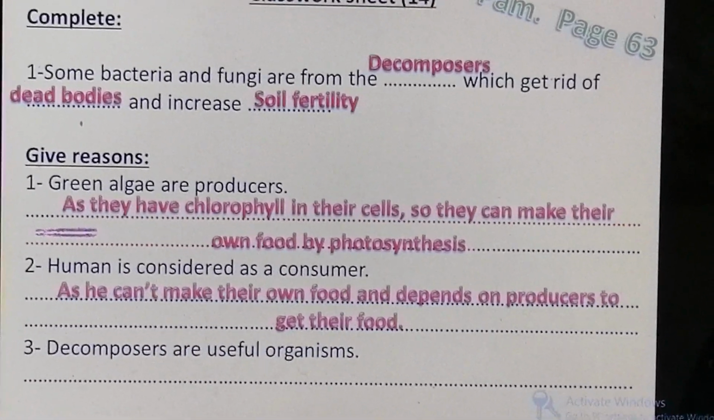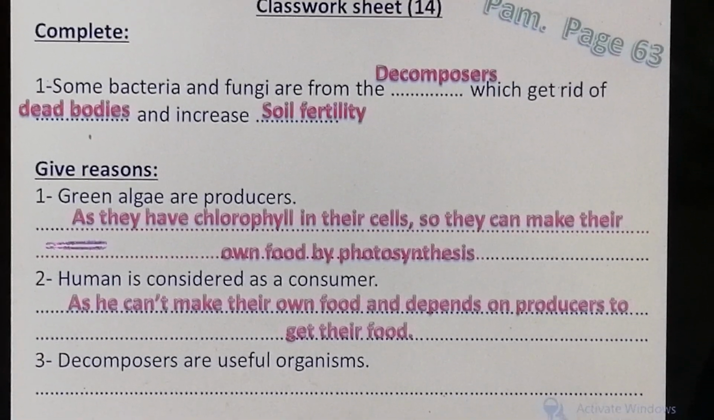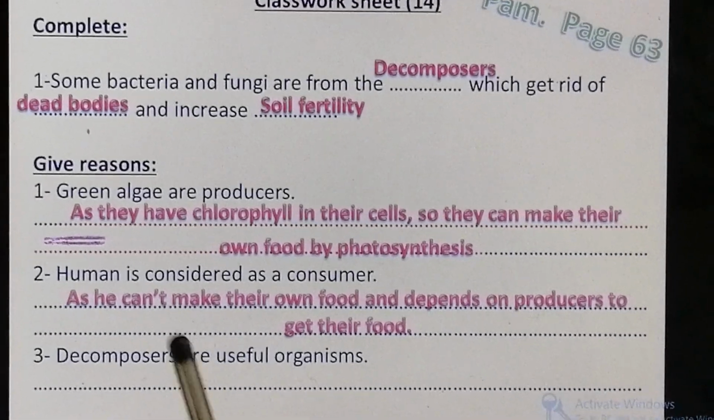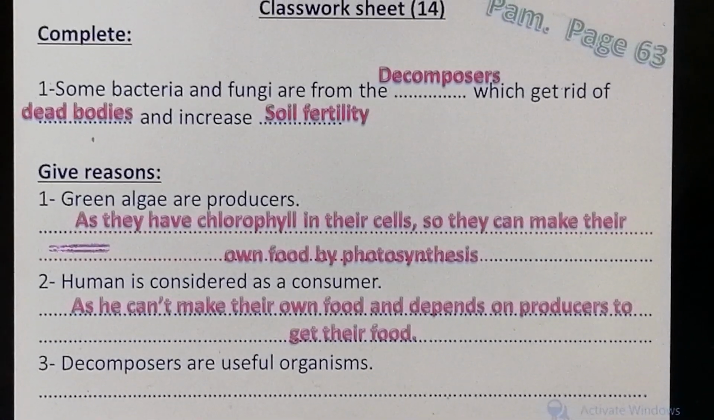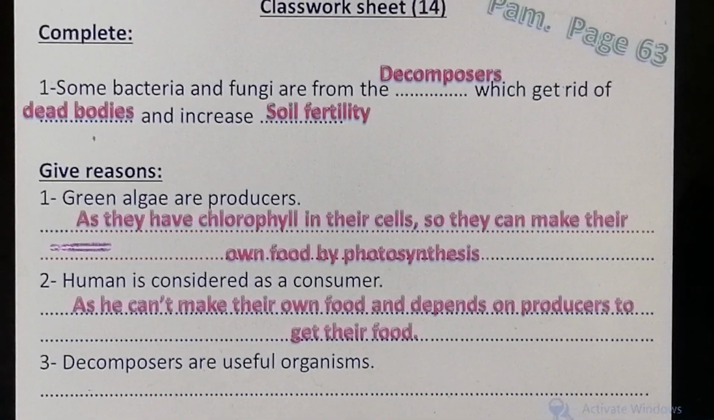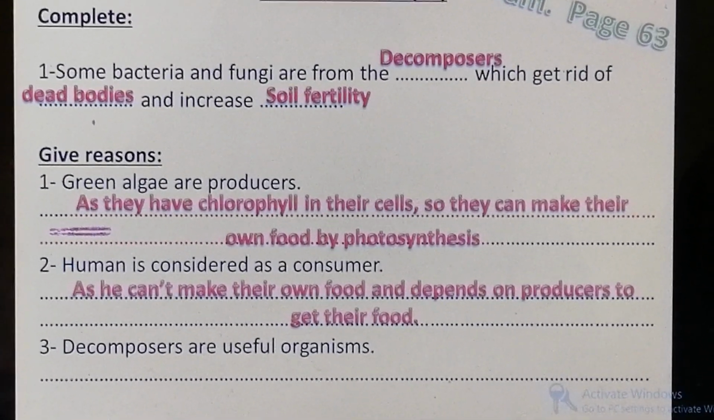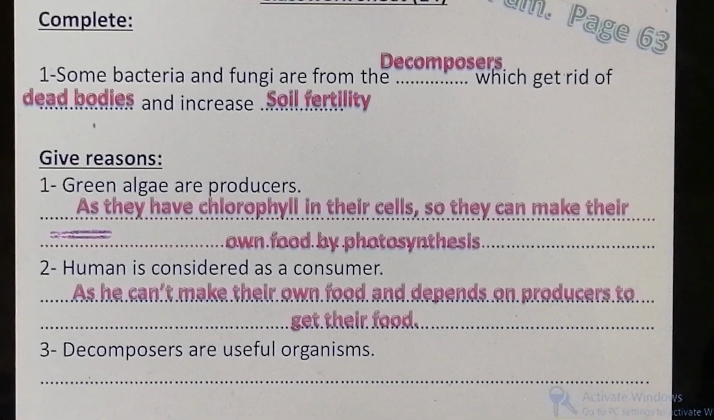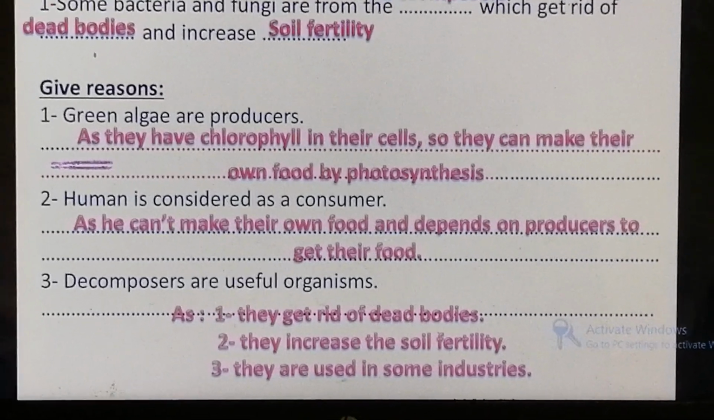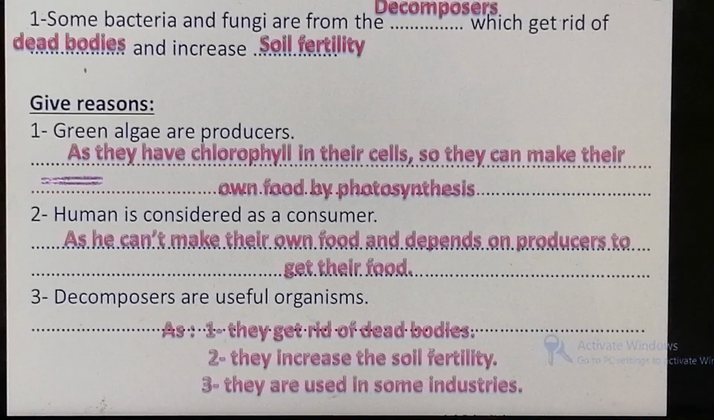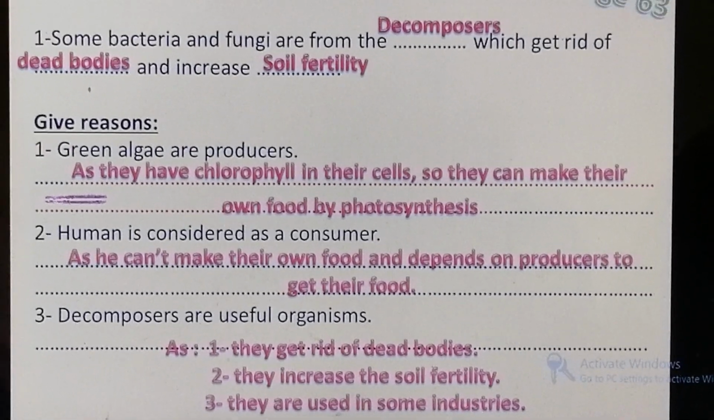Number 2, humans are considered consumers. Why is a human a consumer? Because they cannot make their own food and depend on producers to get their food. Number 3, decomposers are useful organisms. Now we are going to write what are the importance of decomposers. As we said, number 1, they get rid of dead bodies. Number 2, they increase soil fertility.